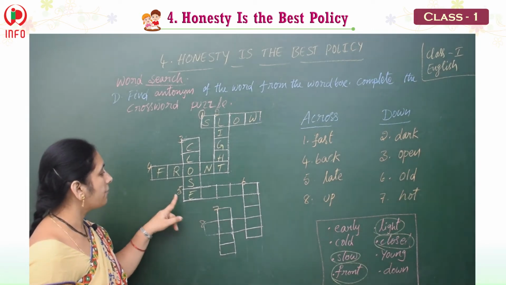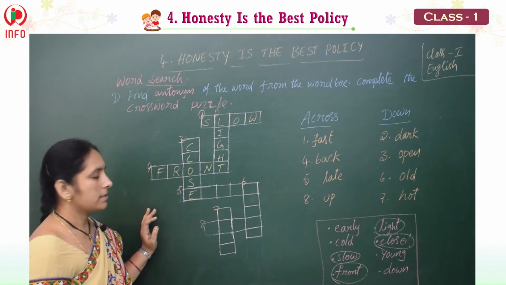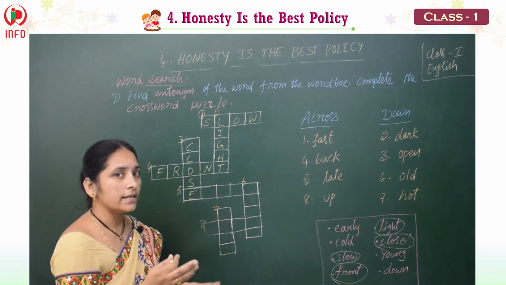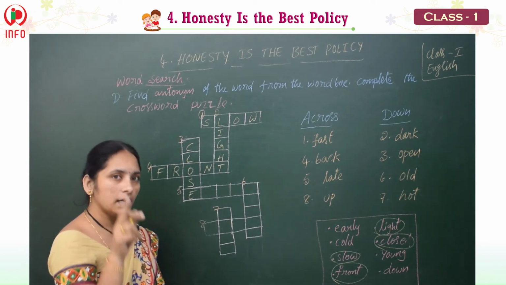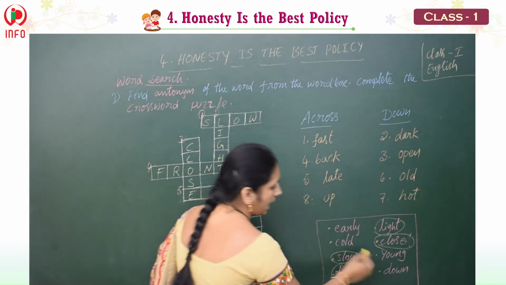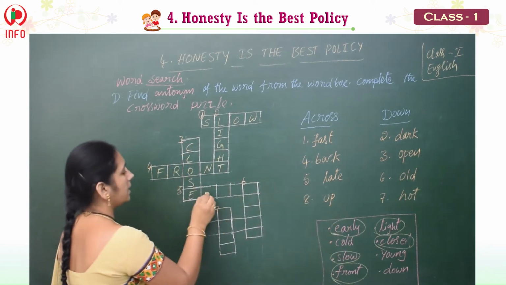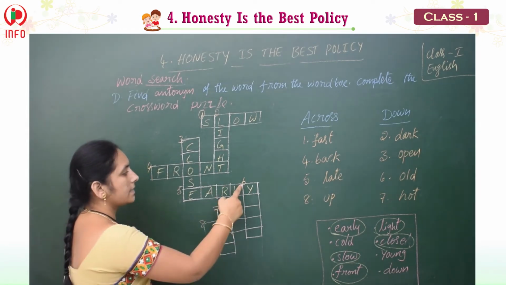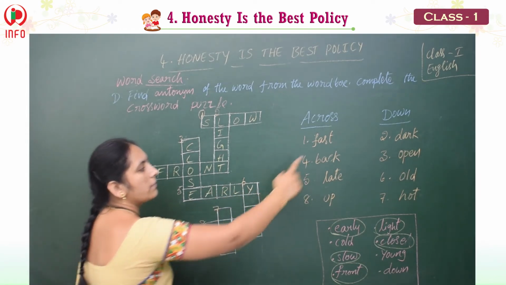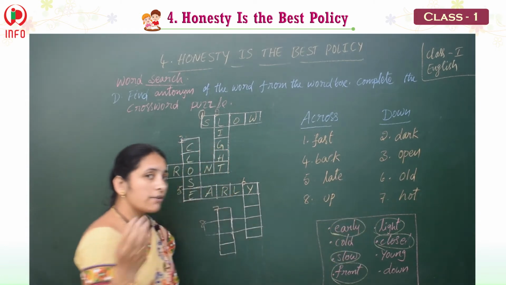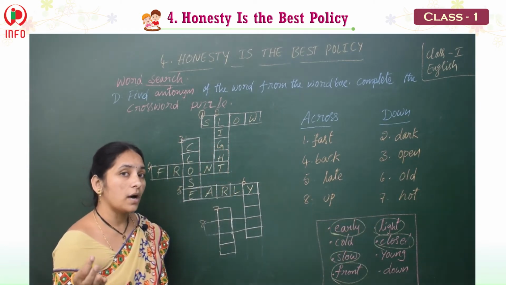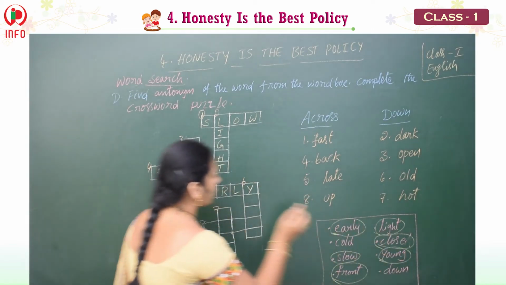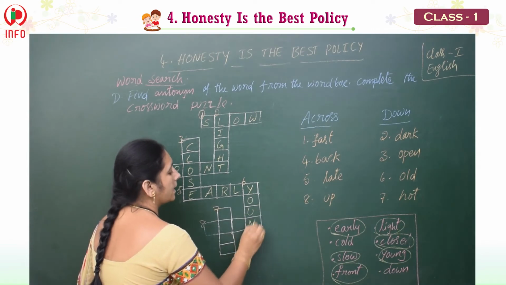Yes. See the next one, fifth one again across. What do we have? Fifth one, late. You are too late, so tomorrow onwards you must come early. Right. Where do we have it? Late, early. E-A-R-L-Y. Okay, children. And see the sixth one again down. What do we have down? Old. Your grandfather is very old, but you are very young. So young. Old, opposite, young.